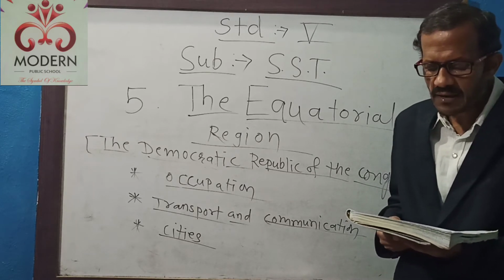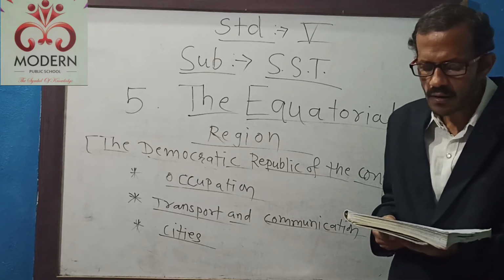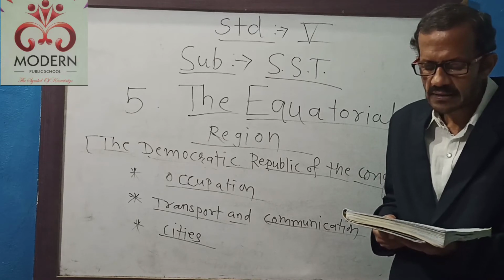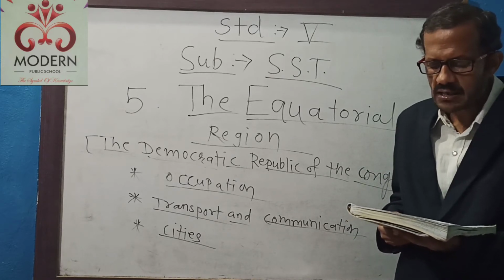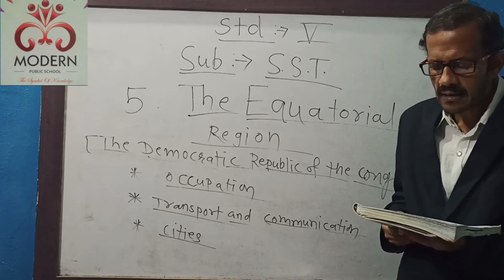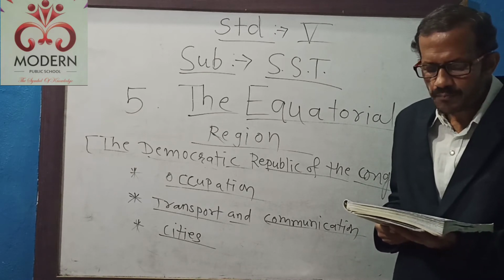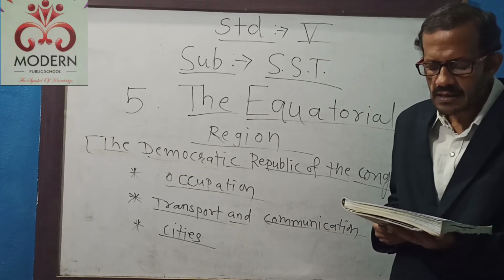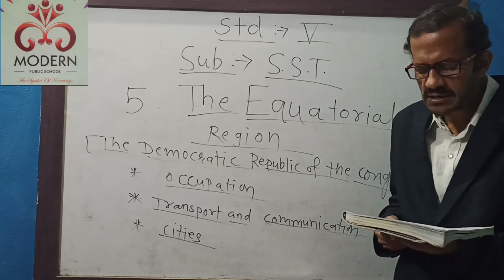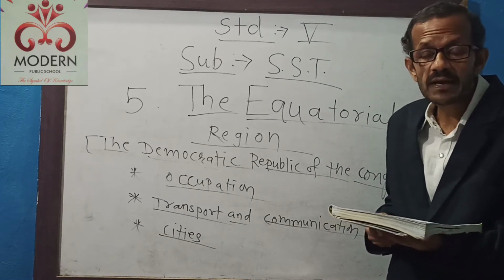In one city, 10 lakh people can live. Also, there are some important cities such as Lubumbashi, Kisangani and Kananga. Lubumbashi is rich in minerals. In Lubumbashi, there are so many types of minerals and mines.